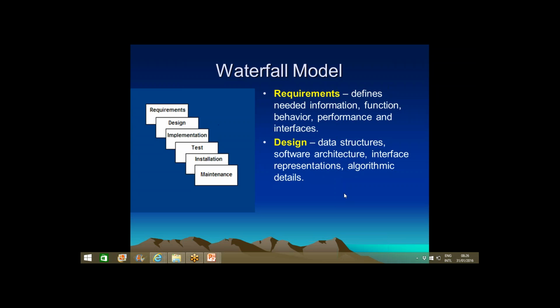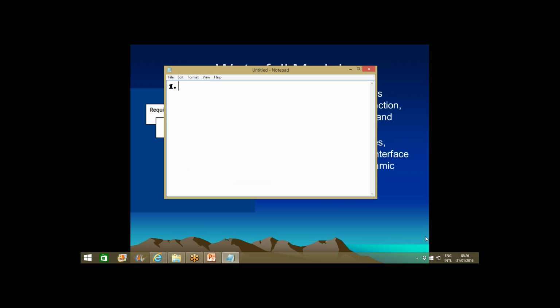Among them, the major models used are: first, the waterfall model, the V-shape model, the rapid application model, the prototype model, incremental, the spiral model, and last but not least, which is very, very important, agile methodologies.